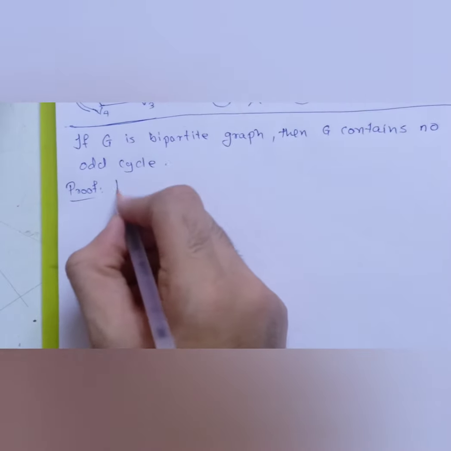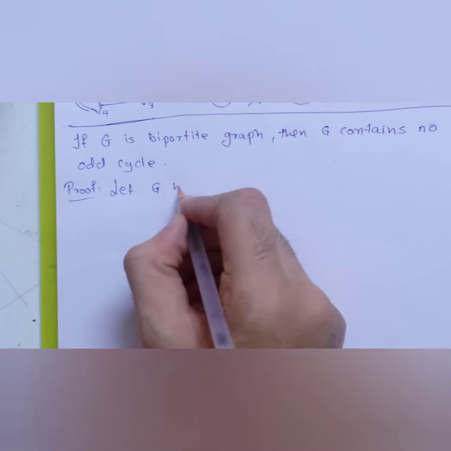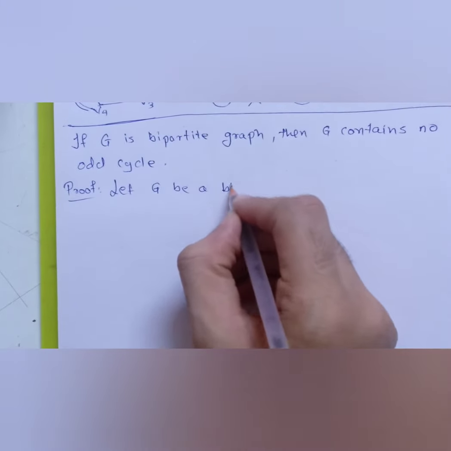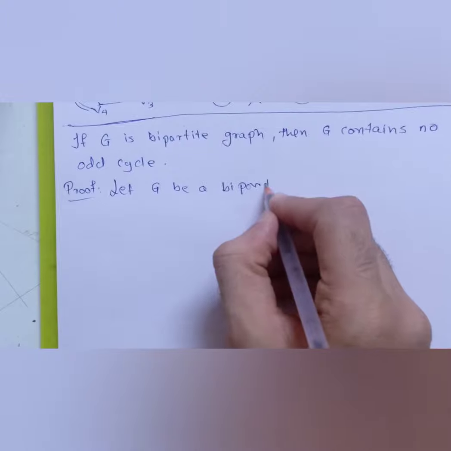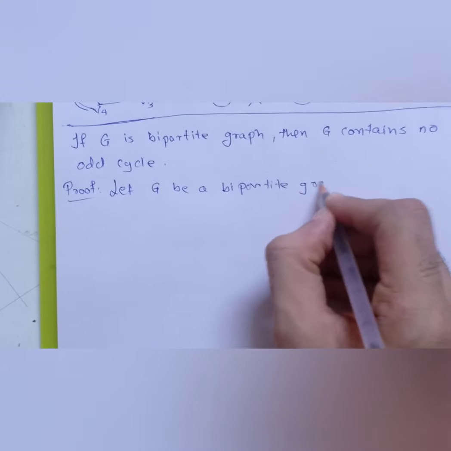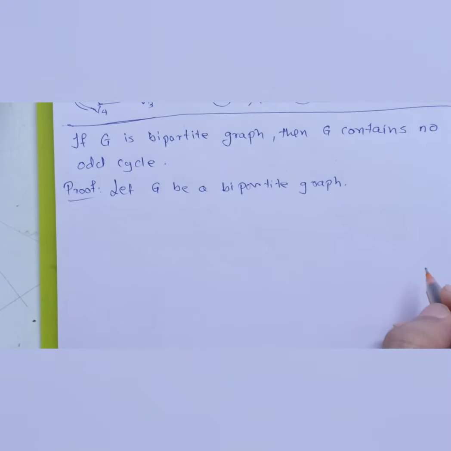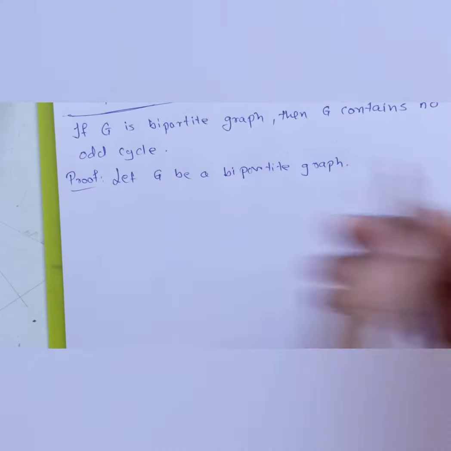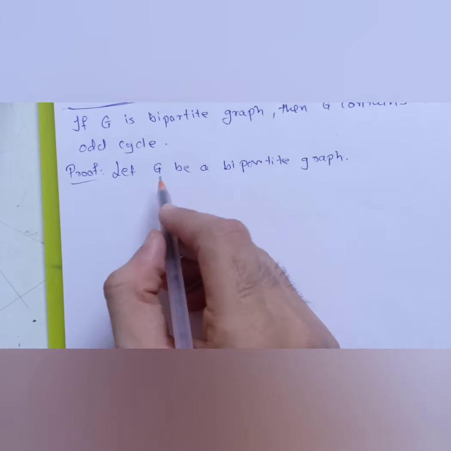We will say let G be a bipartite graph. As you might have recalled the definition of bipartite graph, whenever we say that a graph is bipartite, it will contain two sets of vertices.